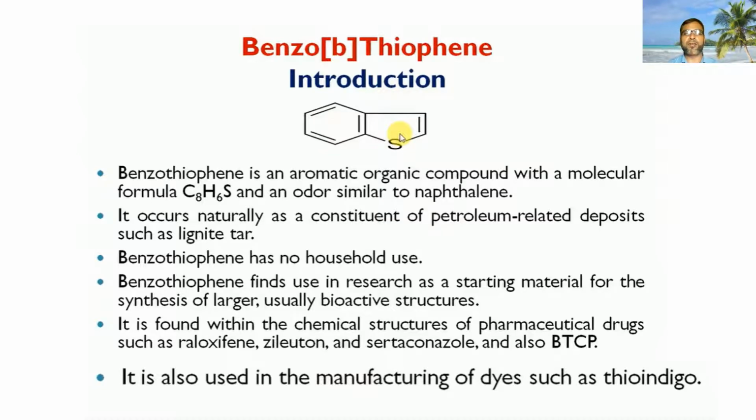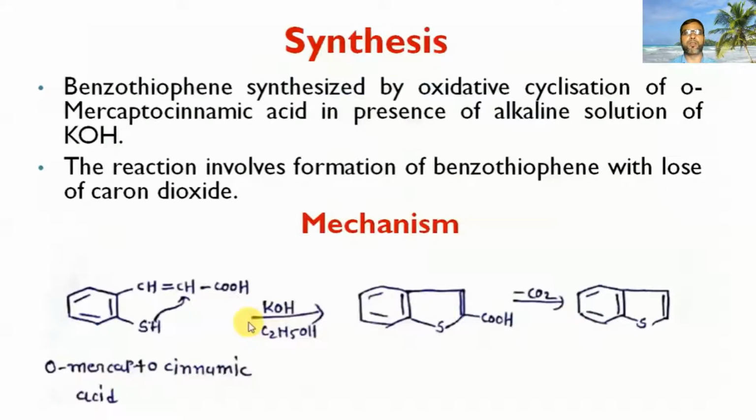It is found within the chemical structure of pharmaceutical drugs such as raloxifene, zileuton, and ketoconazole, and also BTCP. It is also used in the manufacturing of dyes such as thioindigo.